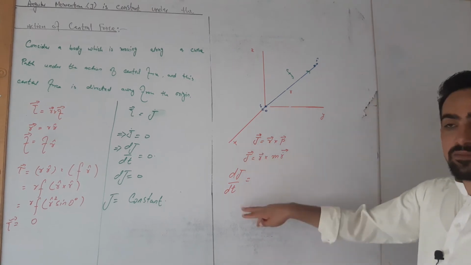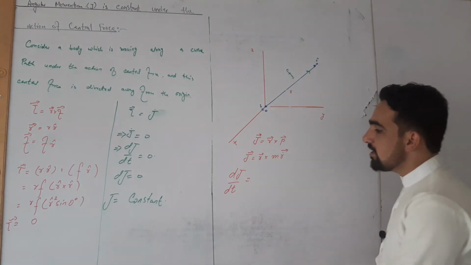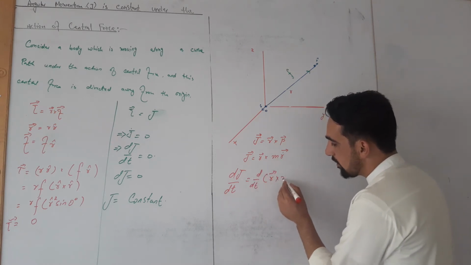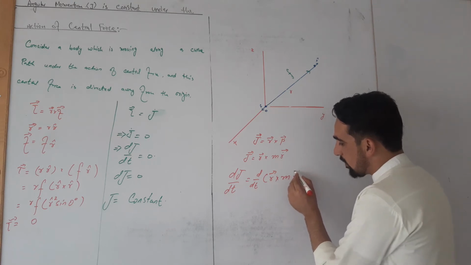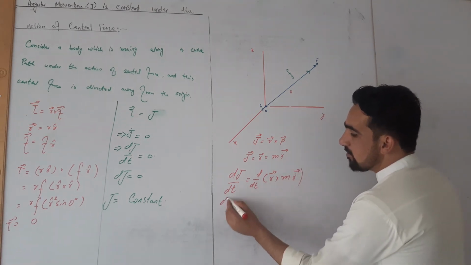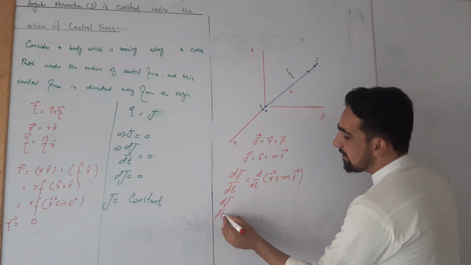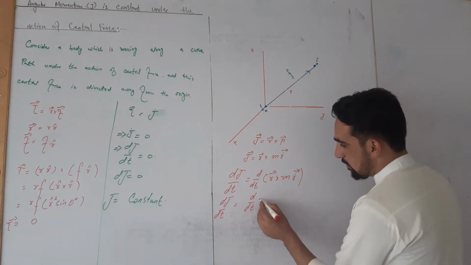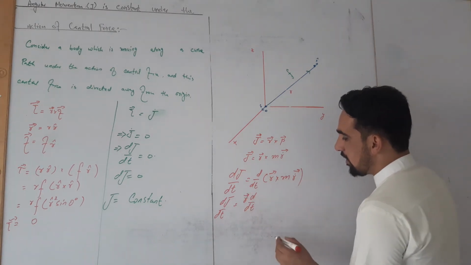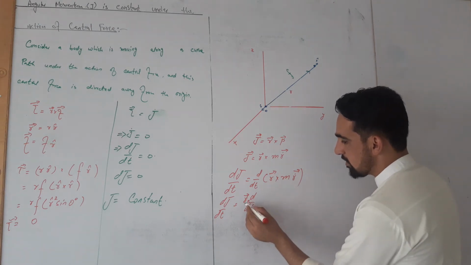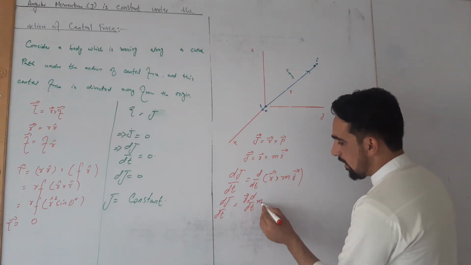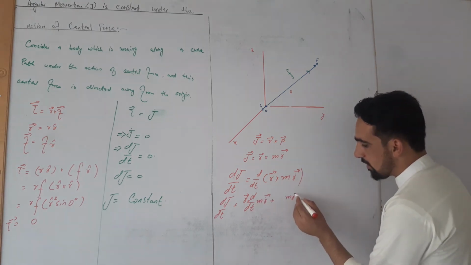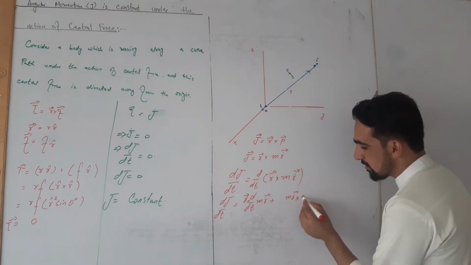By differentiating both sides with respect to time, dJ by dt is equal to d by dt of r cross m r dot. By applying the product rule of differentiation, dJ by dt is equal to the derivative of r cross m r dot, plus m r dot cross d by dt of r.